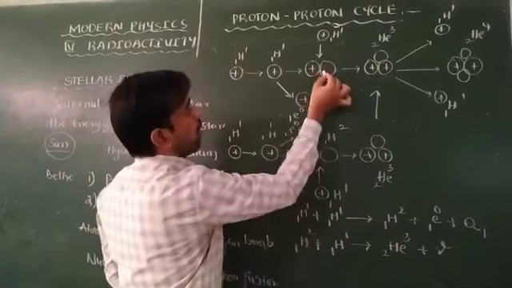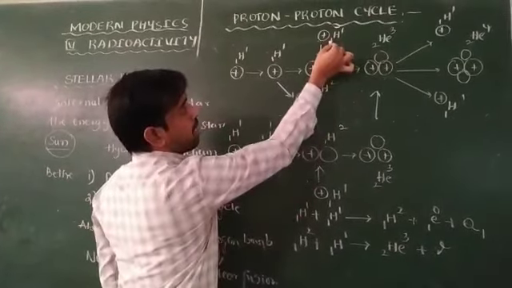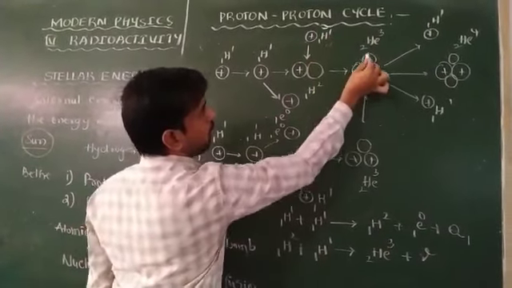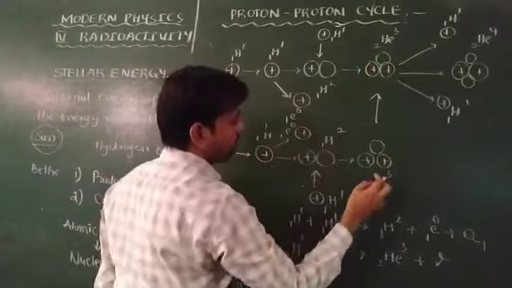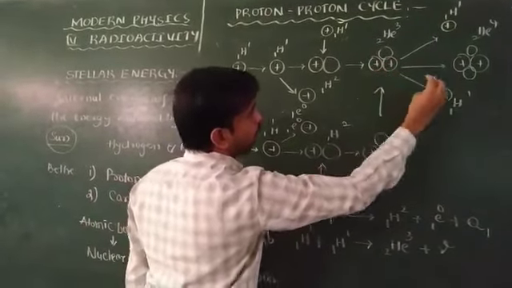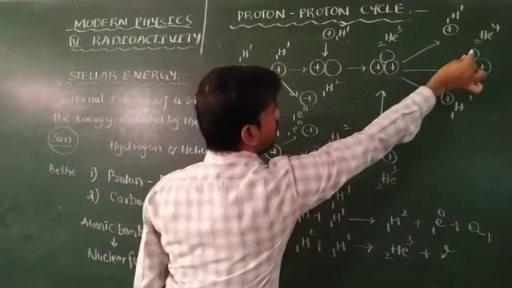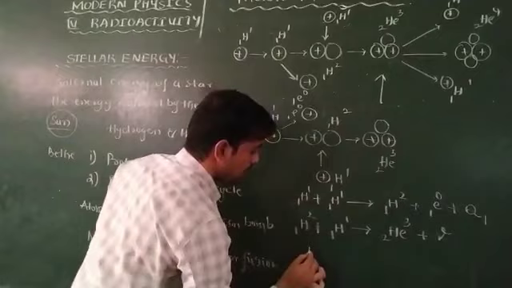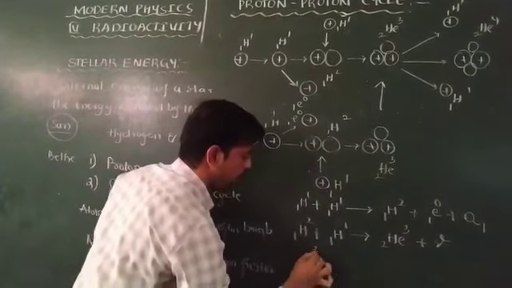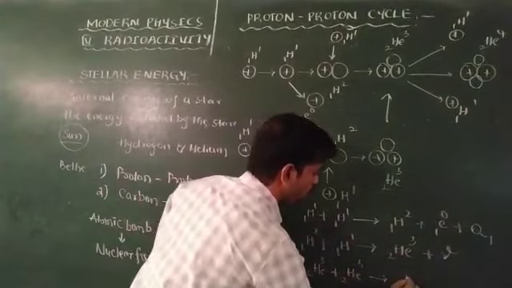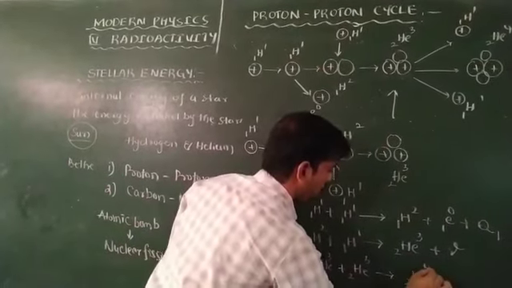Here also deuterium combines with proton H11 to give helium 2,3. These two helium 2,3 particles clubbed together give helium 2,4 as well as two protons. Helium 2,3 plus helium 2,3 gives rise to helium 2,4.